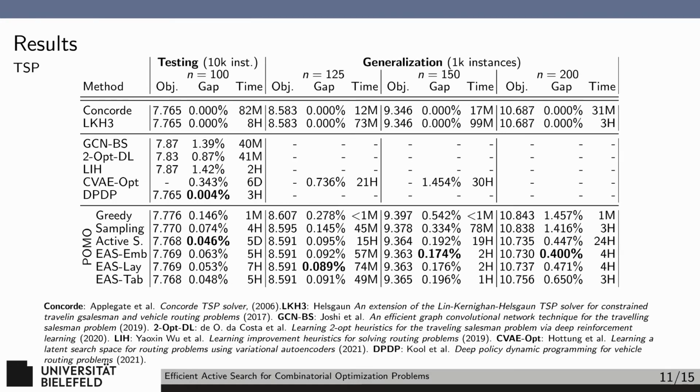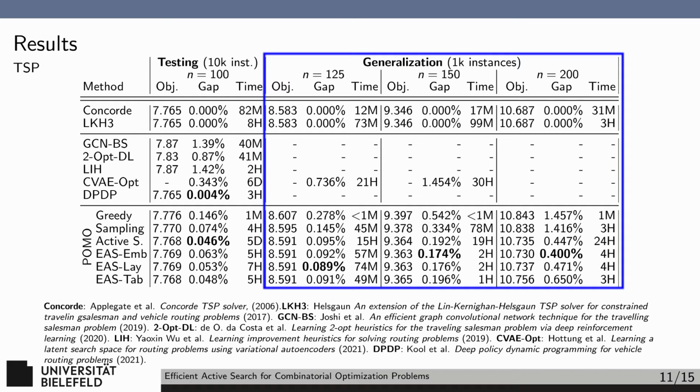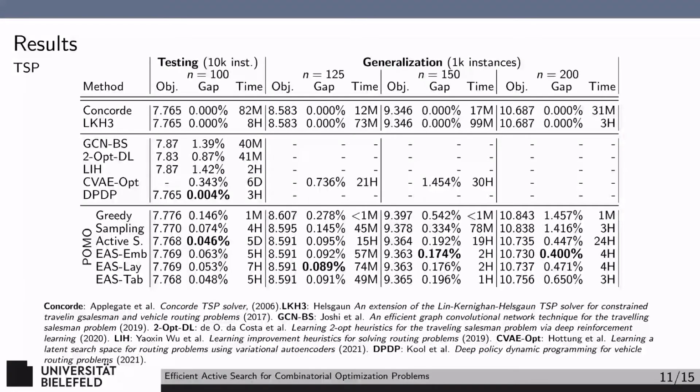On the TSP, we use a dataset of randomly generated instances. It is probably not that real world, but neither is the TSP, so it still provides an interesting benchmark. We train the models on n=100 sized instances and test them on a separate test set. Furthermore, we examine how well the models generalize to larger instances of size n=125, 150, and 200. Let's first examine the different algorithms being compared here.